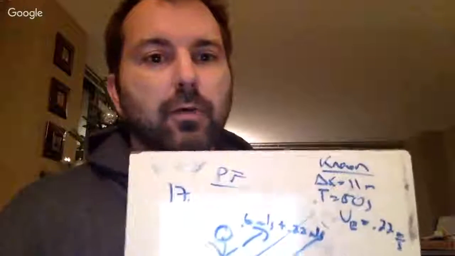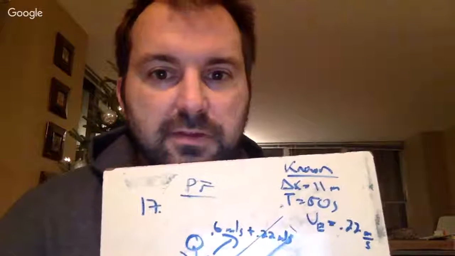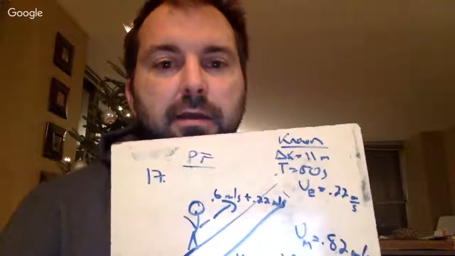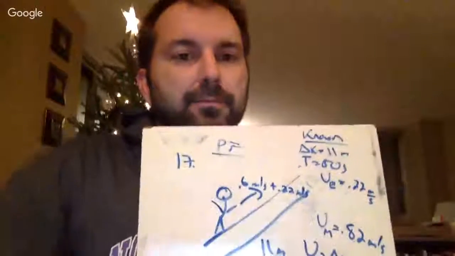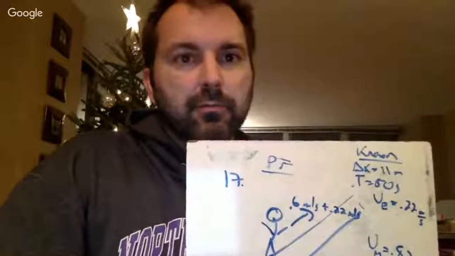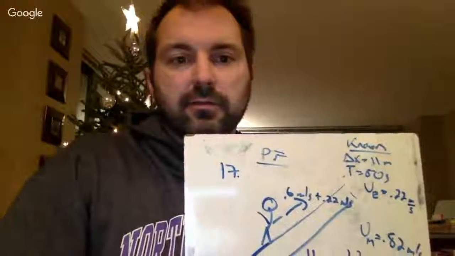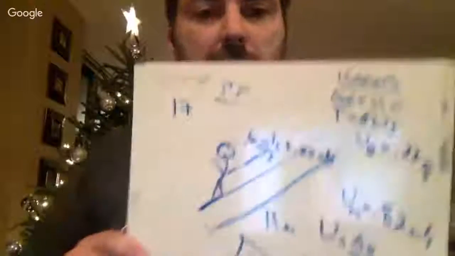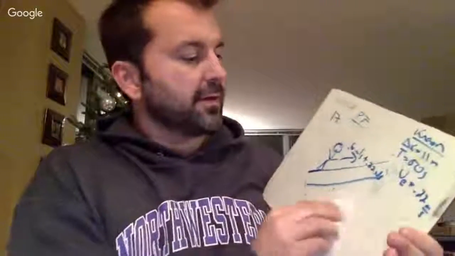So that's part A. And then it says, if a person walks down the up escalator with the same relative speed as in part A, how long does it take to reach the bottom? Okay, so we think about that here. If we were to look at this, right? So they're going to walk. They are going to walk. So let's erase some of this, right?